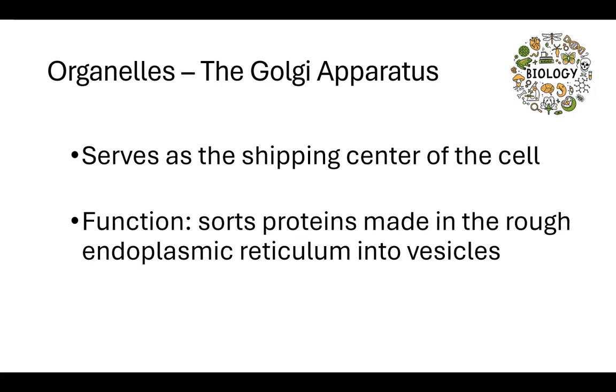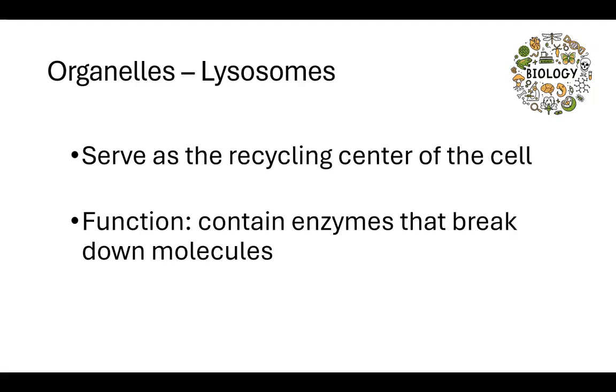Just like we go to the post office and put things in envelopes and packages and boxes, that is the job of the Golgi apparatus. It sorts these proteins and places them into containers called vesicles.